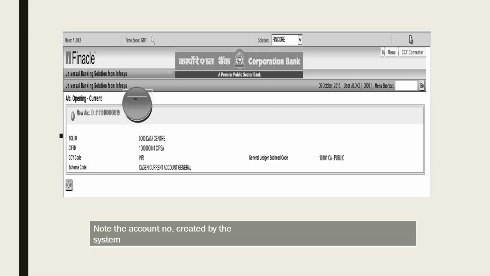Again, in the summary point, general details, mode of operations, dispatch mode of the current statement, because we don't issue a passbook in a current account, right? When we open a savings bank account, there won't be any option for dispatch there. It will be masked there, right? I'll show you in another video.